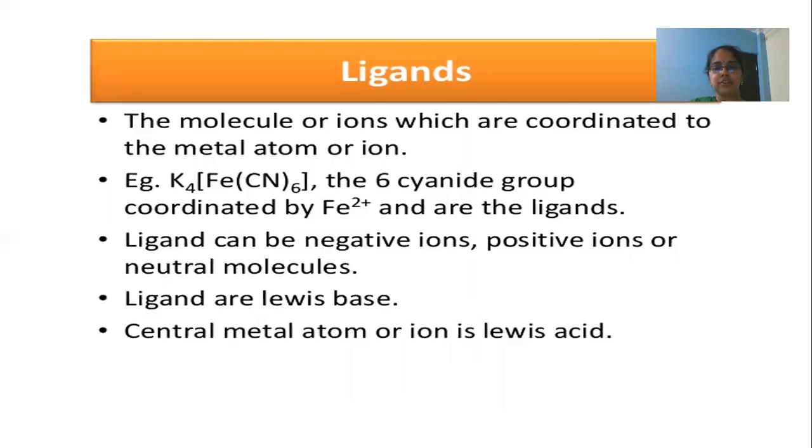According to Lewis, one atom or group should donate the electron pair completely, and the other should accept it completely. Here ligands donate the electron pair, that means 2 electrons, completely to the central metal atom. So ligands are considered Lewis bases, whereas the central metal atom is considered a Lewis acid.